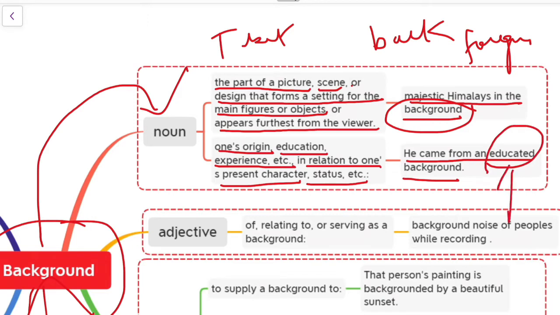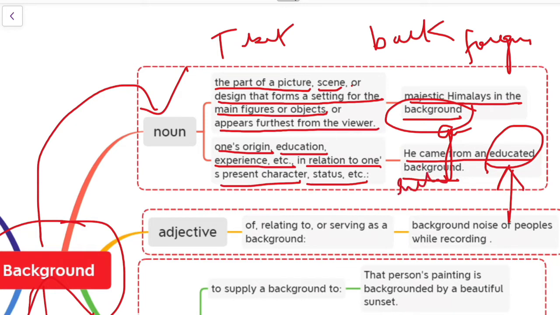Here educated background means that all of the family members and himself too are well educated. We can also take another example. He came from a rich background. That means all of his family members, including him, are very rich.